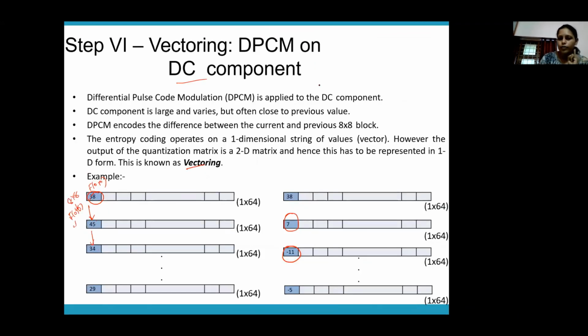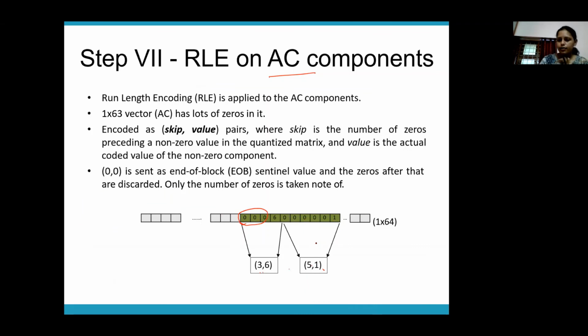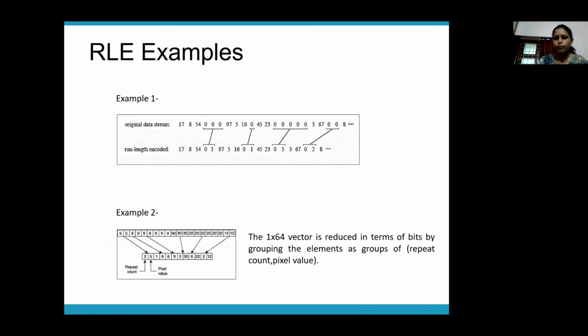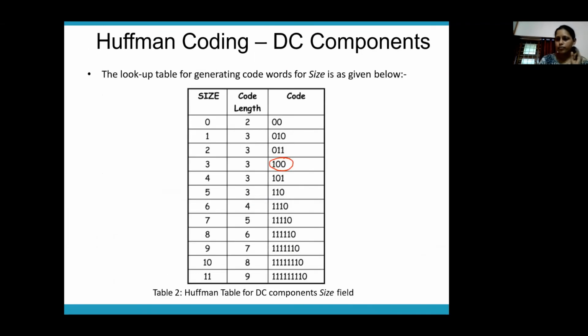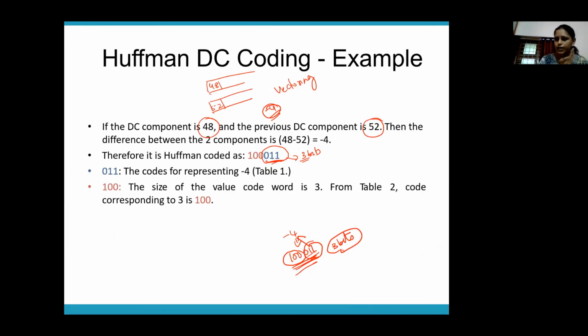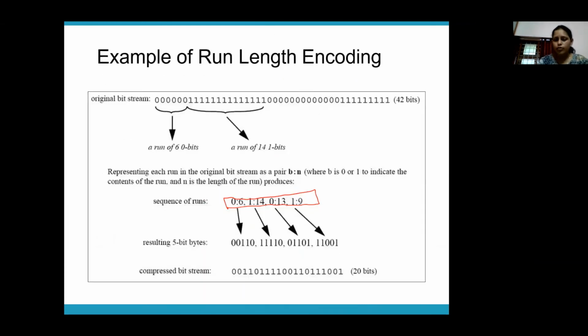Now on the DC component, we perform another additional step which is called vectoring. Vectoring means subtracting the values of the neighboring DC blocks. So we have subtracted the value of the DC component and kept it, and we have zigzag scanned the AC values and kept them. Now we perform run length encoding on the AC components, followed by Huffman coding on the DC component and Huffman coding on the run length encoded AC components. So this is how JPG works.